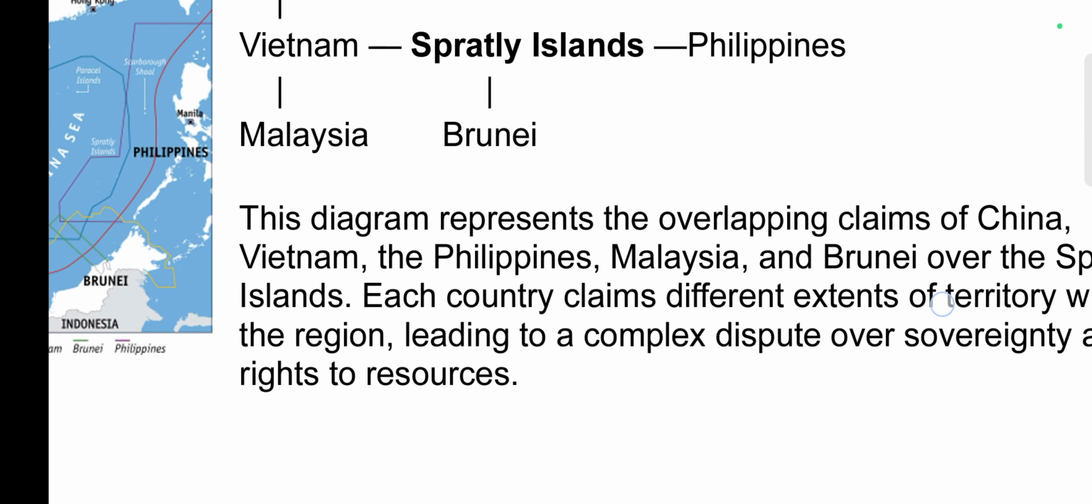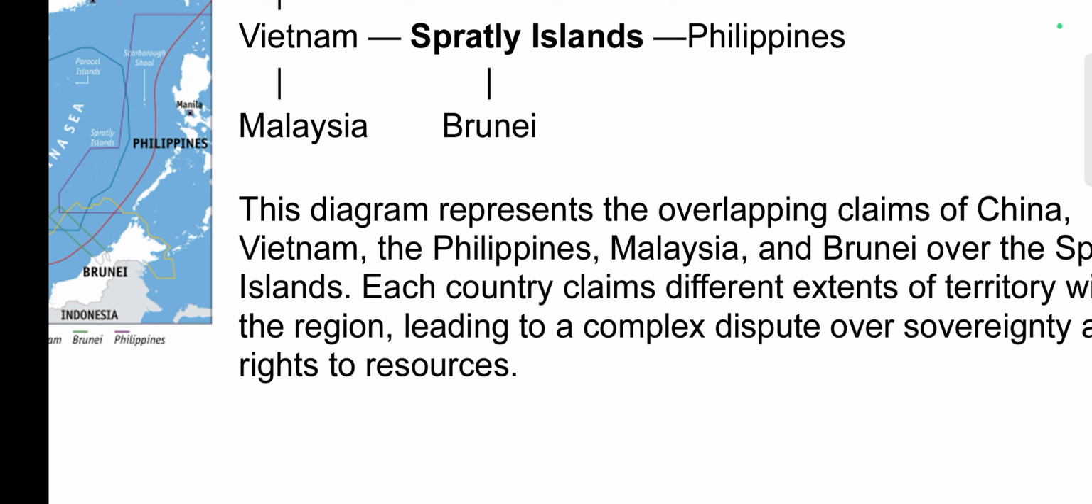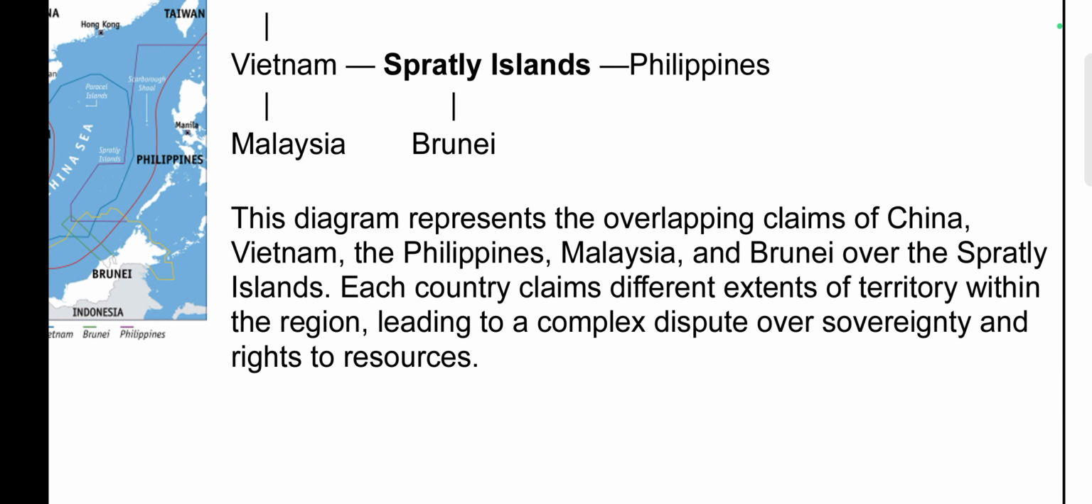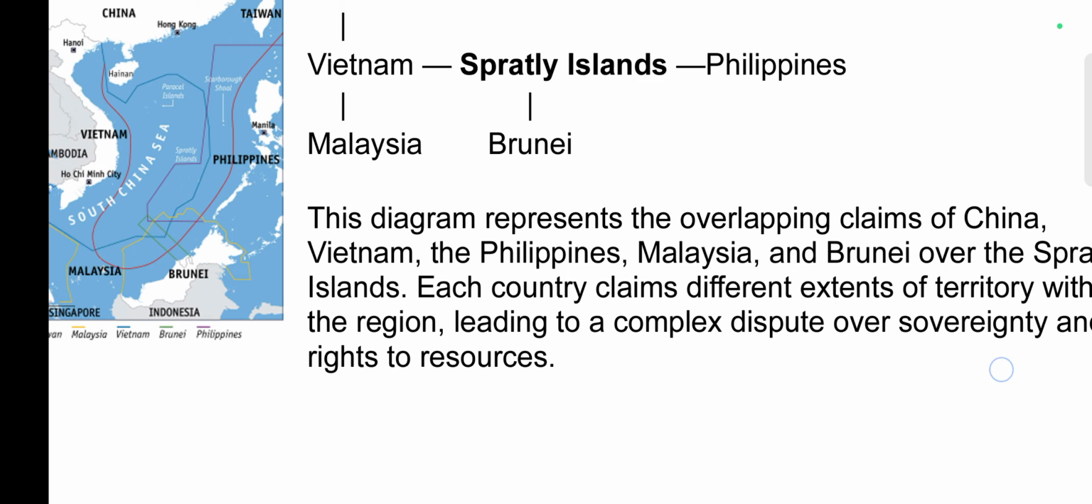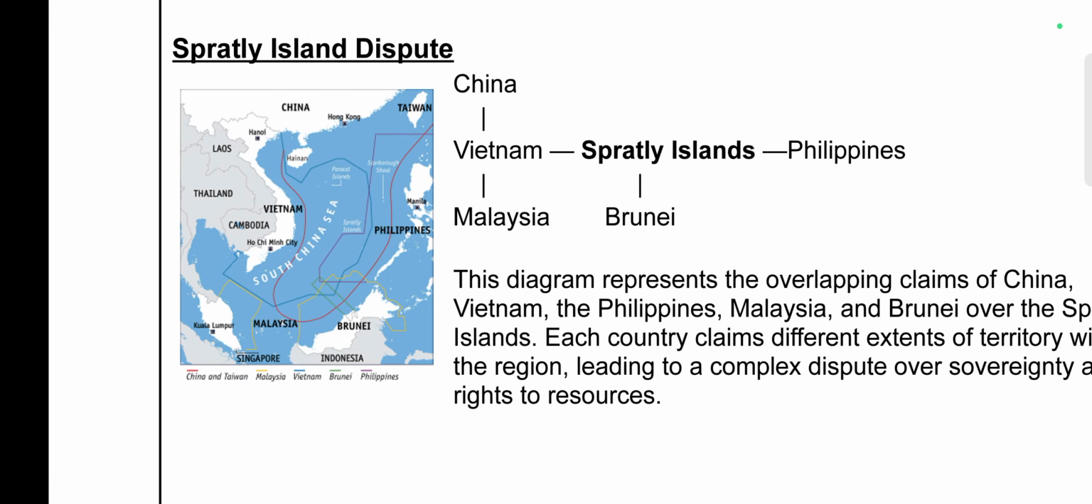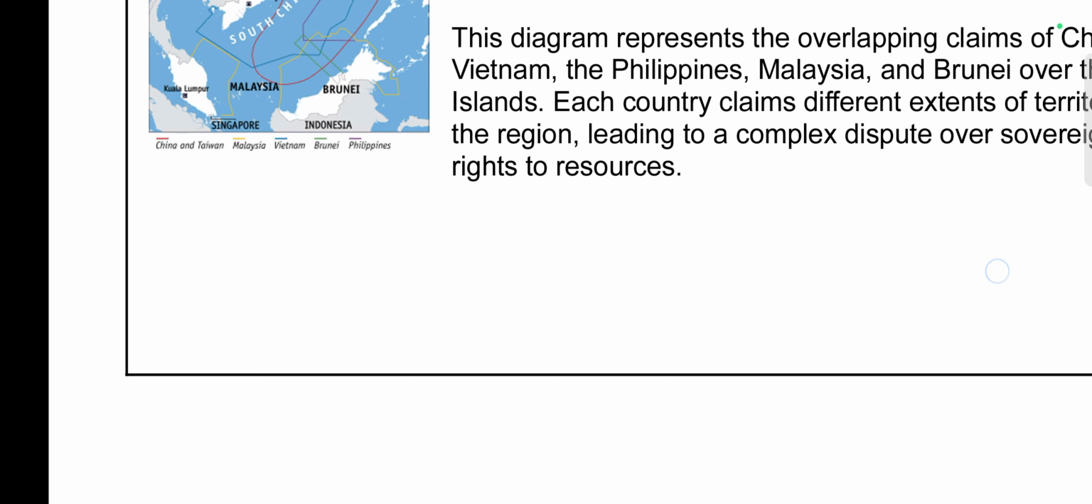This diagram represents the overlapping claims of China, Vietnam, the Philippines, Malaysia, and Brunei over the Spratly Islands. Each country claims different extents of territory within the region. So you need to remember which countries are part of the Spratly Island dispute.